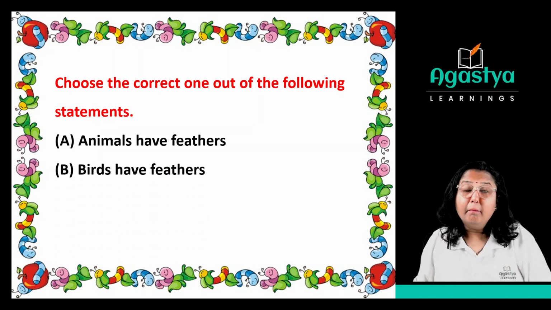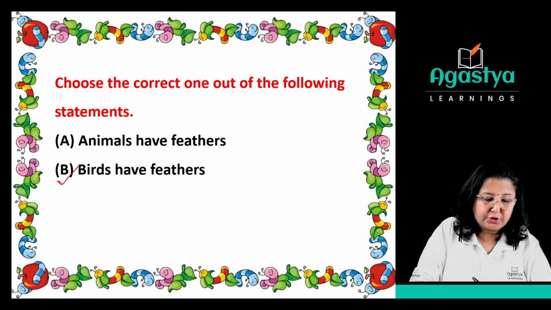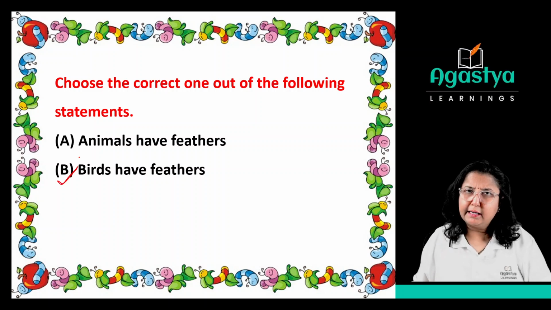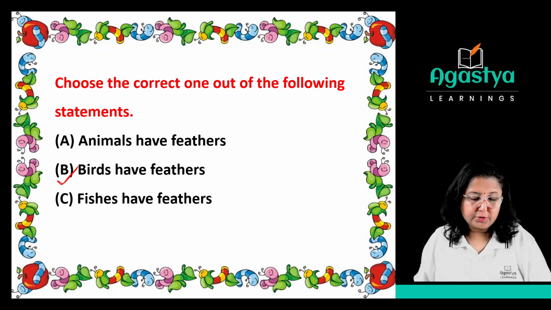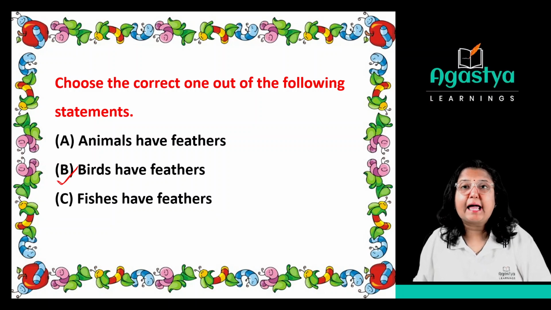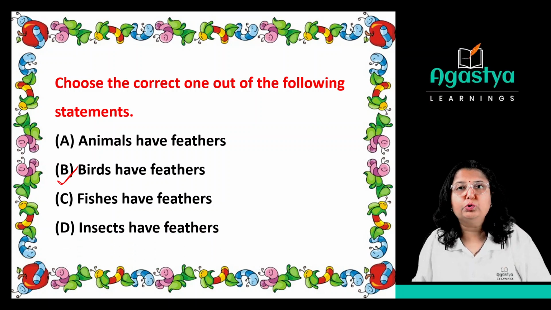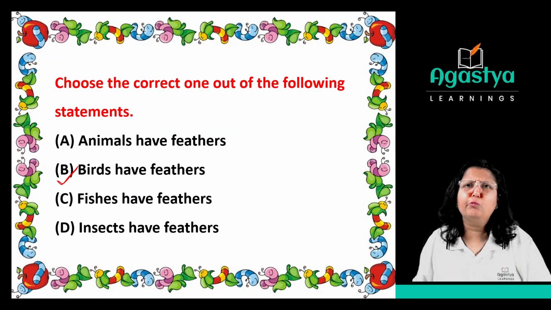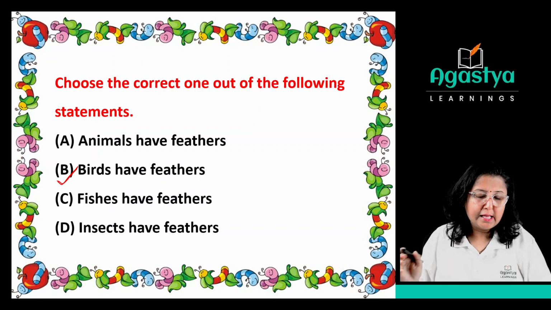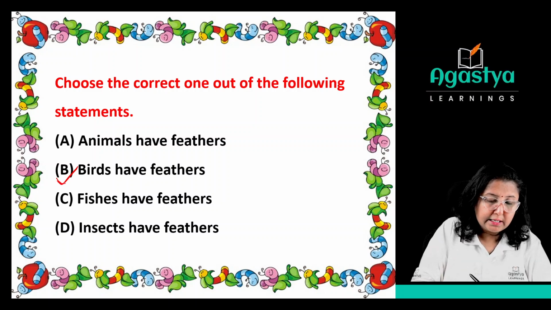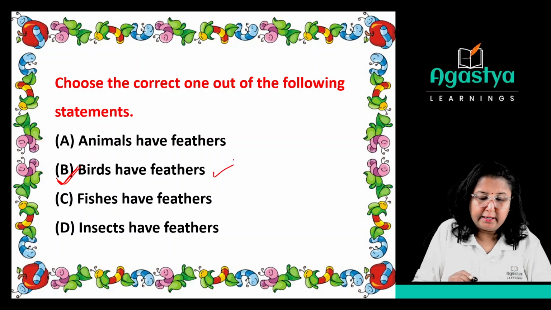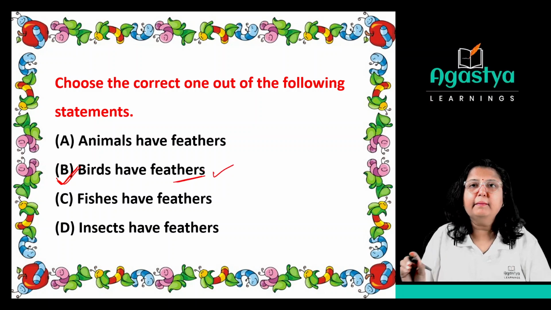Option number B, birds have feathers. Yes, that could be a correct option. Birds have feathers. But let's see the remaining ones. Option number C, fishes have feathers. No, they have fins and gills. And option number D, insects have feathers. No, they also don't have feathers. They have wings, a pair of wings. Okay, so birds have feathers is the correct statement. I have chosen option number B.